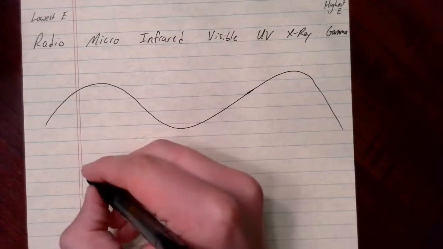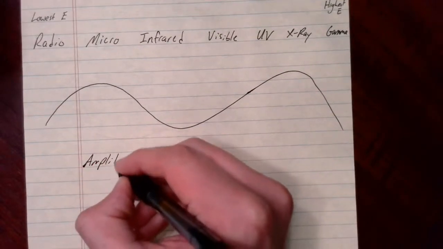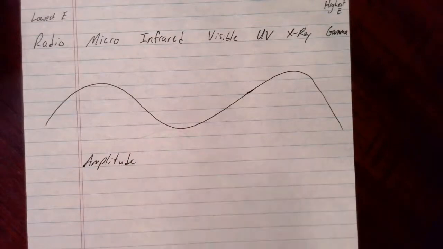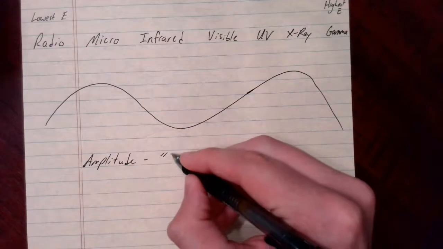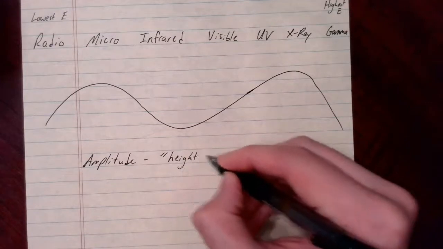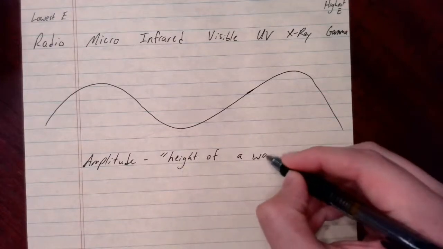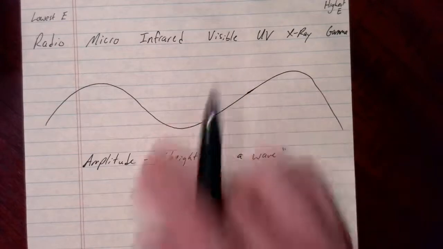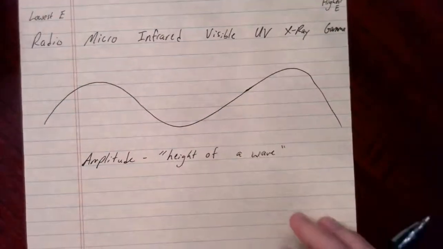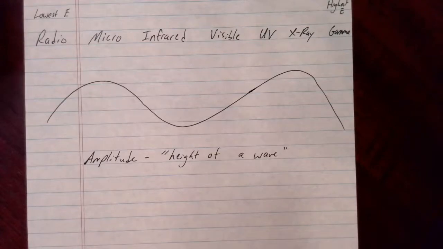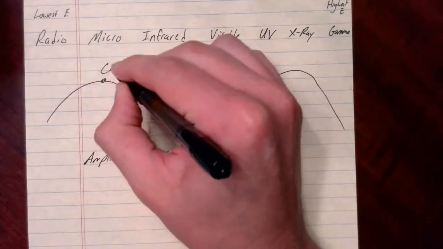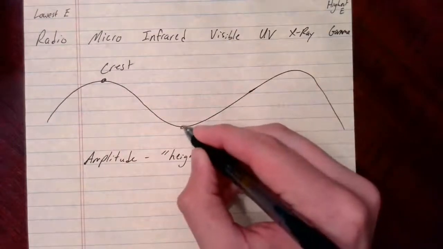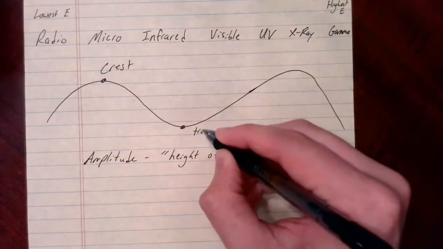The first term is amplitude. The amplitude is really the height of a wave, is another way to say it. A couple of terms that we'll use to describe the amplitude of a wave: you'll have the crest, which is the highest point of a wave, and the trough, which is the lowest point of a wave.